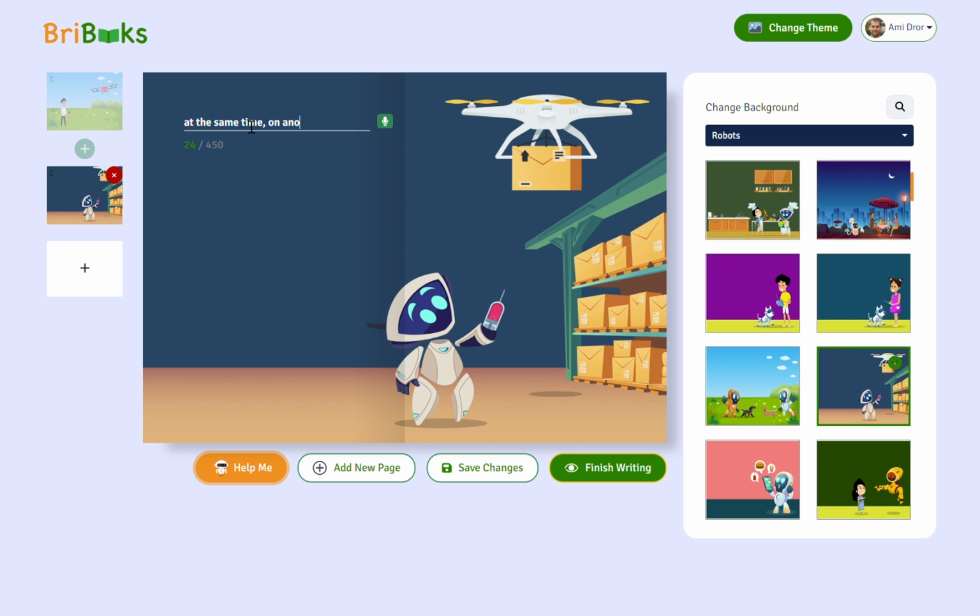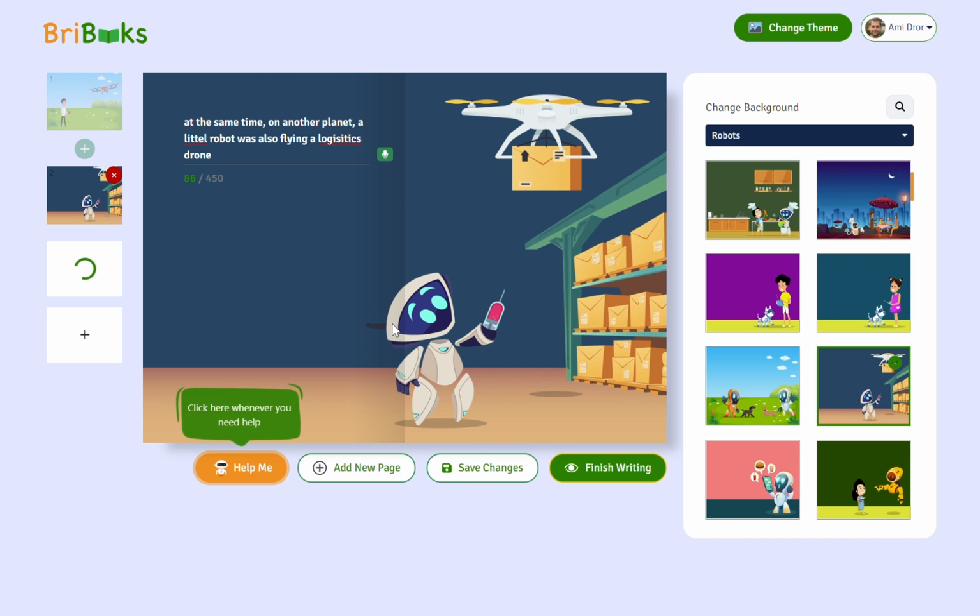on another planet, a little robot was also flying a logistics drone. And by the way, I'm keeping those typos on purpose for you, and I can see I wrote 86 out of 450 potential characters. I'm trying to spice up the story, two worlds that would later combine. By reading those two pages, you're trying to say, what's the connection between this robot and Zuzi? We don't know. I'm adding another one.